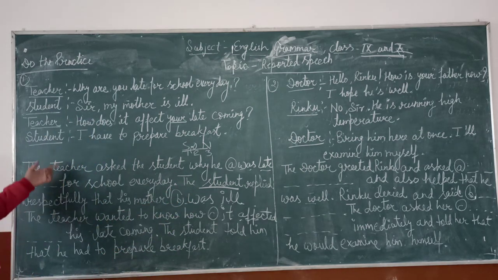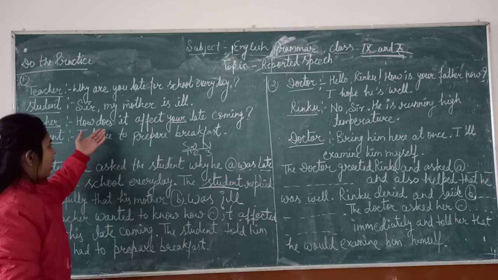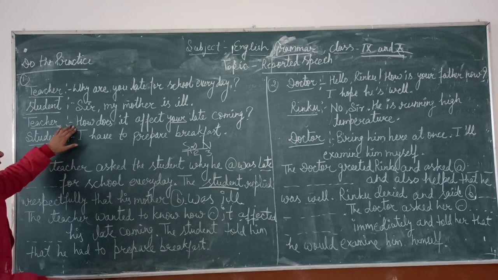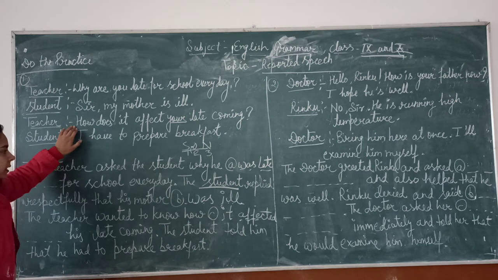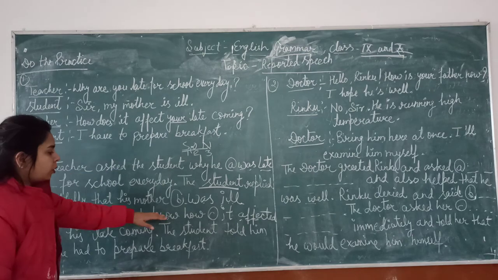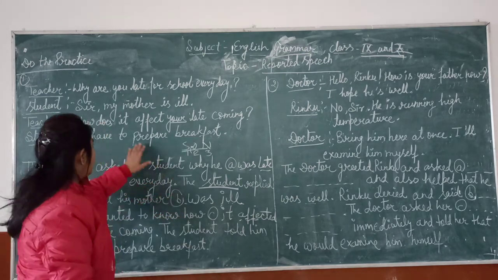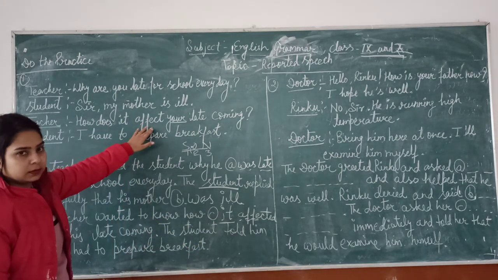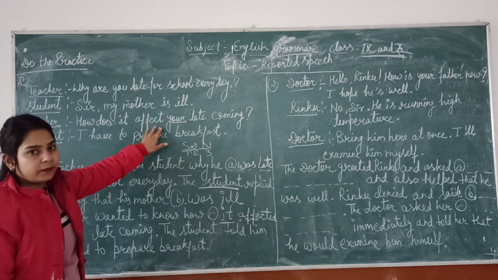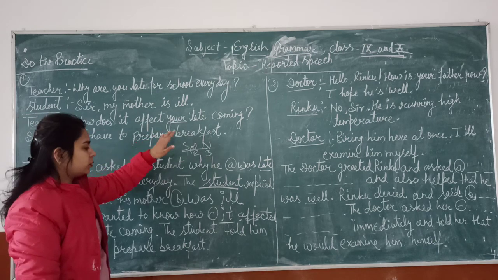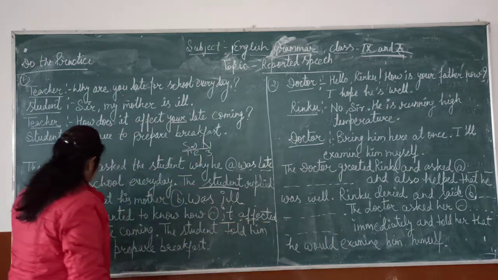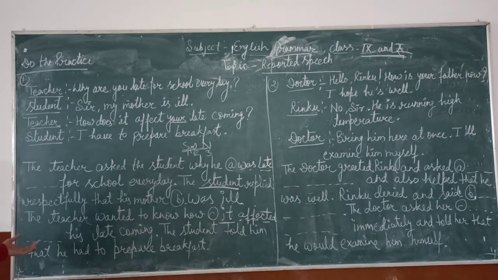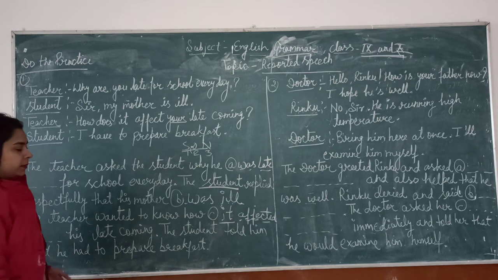Next, the teacher wanted to know how does it affect your late coming. We will make this sentence into a simple sentence. Then to know how, the connective is how, it is the subject, does affects. Does will be changed into affects, and the first form of the verb will be changed into the second form, affected his late coming. The student told him that he had to prepare breakfast.